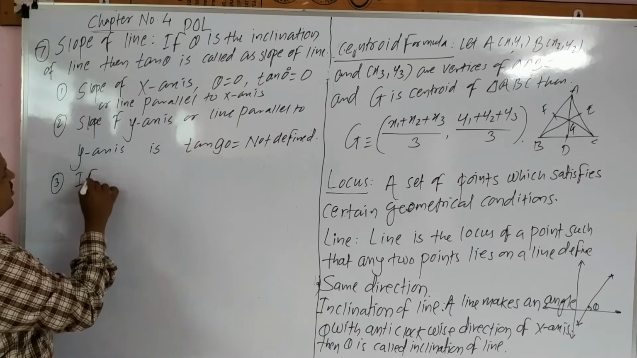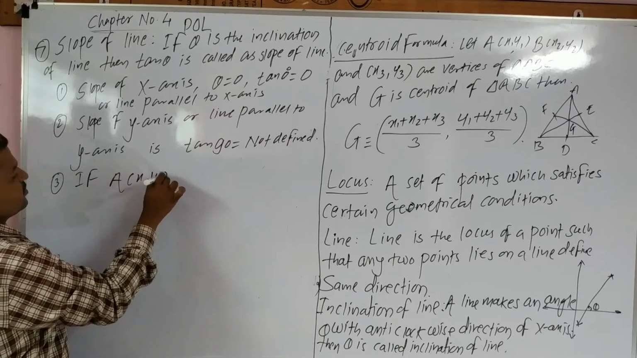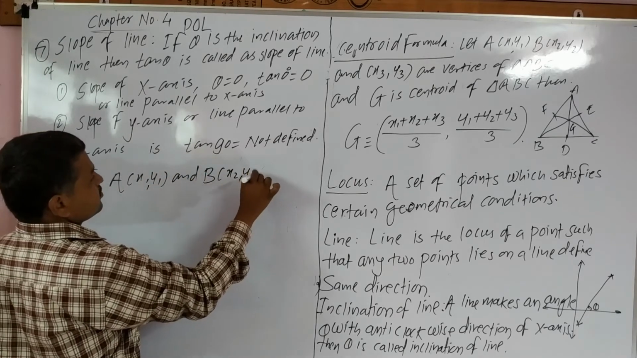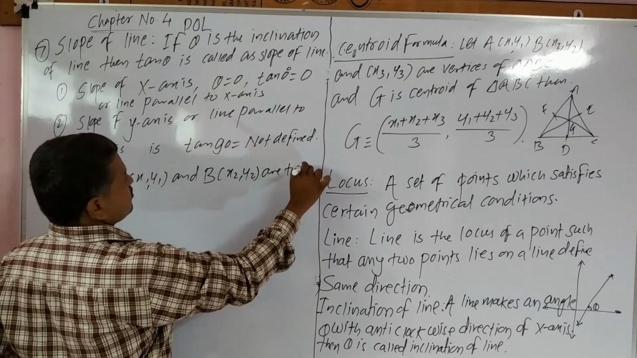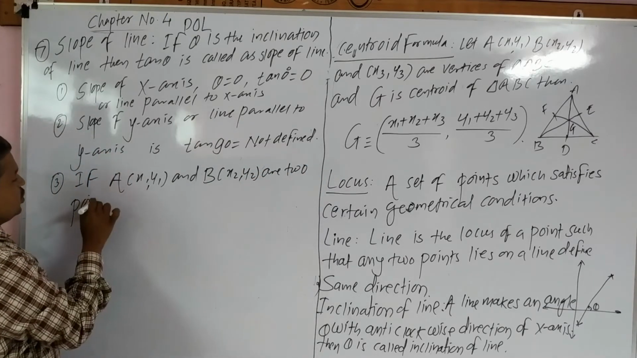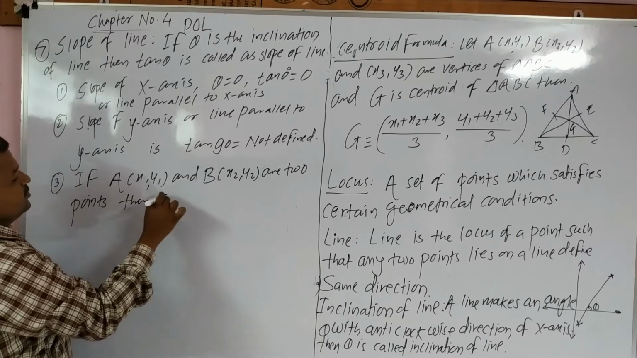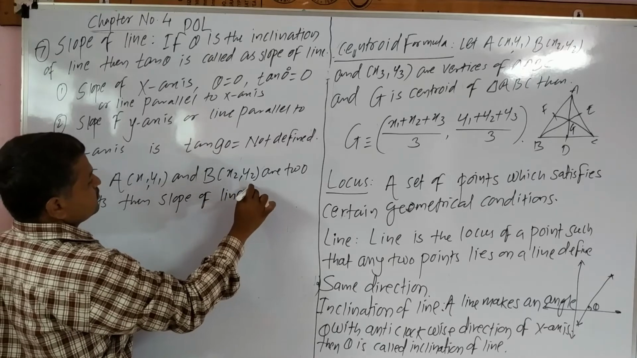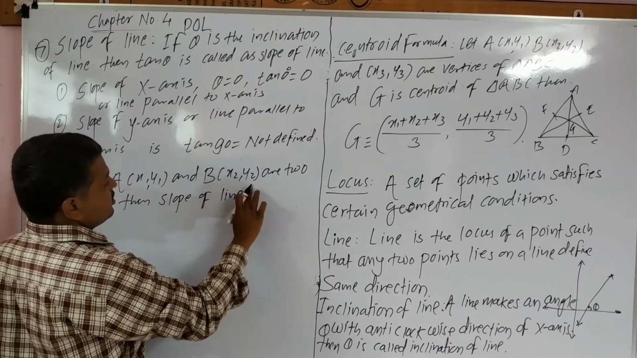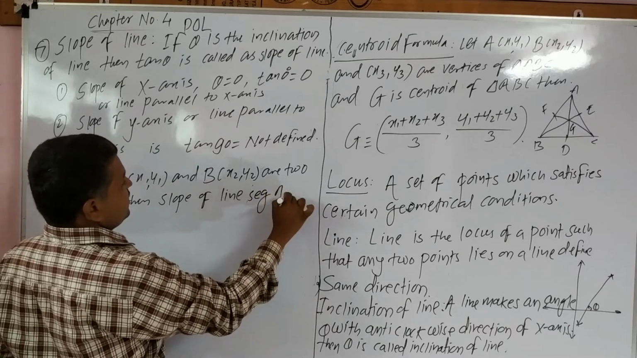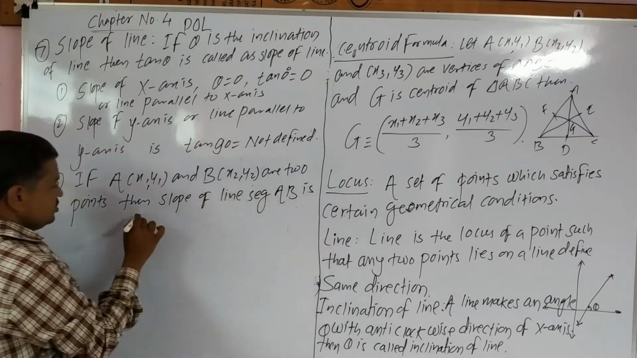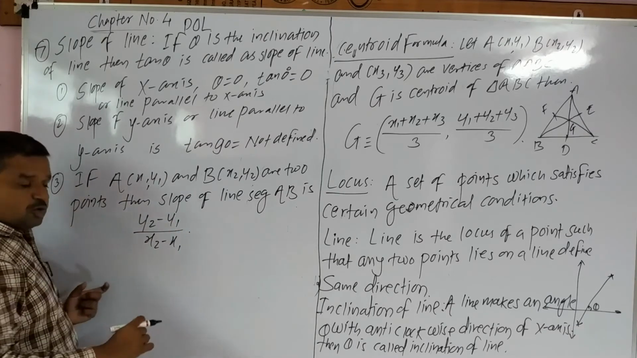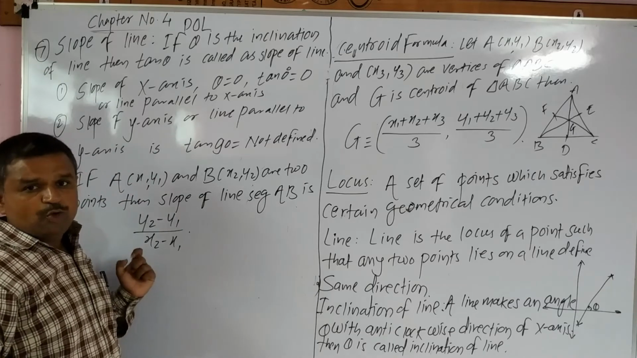If (x1, y1) and (x2, y2) are 2 points, then slope of line segment AB is y2 minus y1 upon x2 minus x1. This is about the slope of line passing through 2 points.